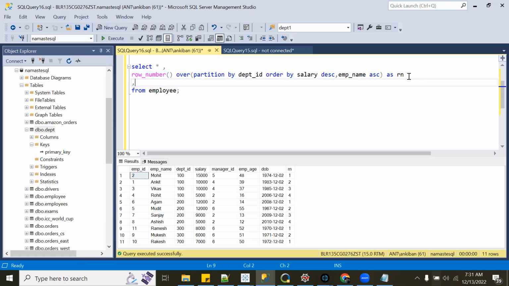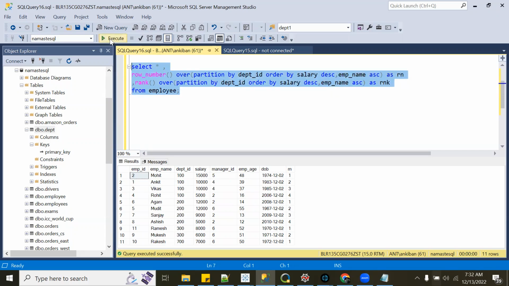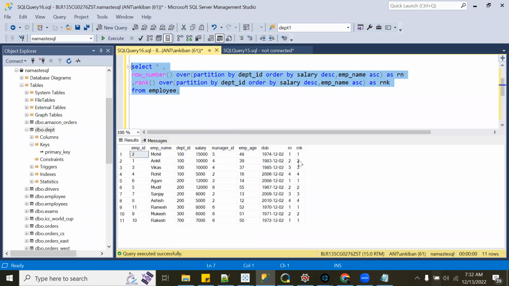Let's talk about the next function. So this is our row number. We will take one more function called rank. I will just say rank. Let's run this and see what is the difference. Just look at the two columns here. Let me just remove the employee name for now. I'm just doing order by on salary, descending.